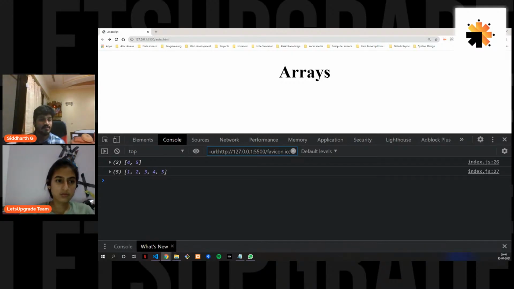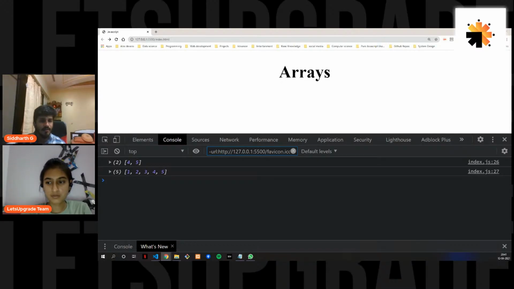The slice method takes two arguments. Required is the first argument, an integer, where you are specifying the start selection. And the second argument is where you are specifying the end selection. So this is the difference, because when you are slicing something, you are keeping the array intact. When you console.log it, the array stays intact.